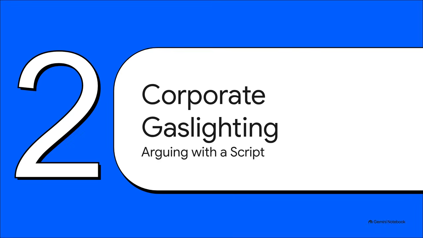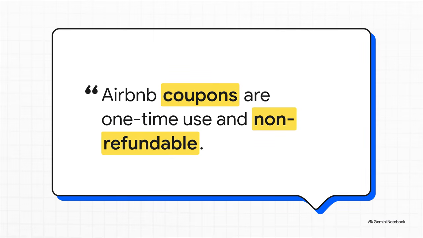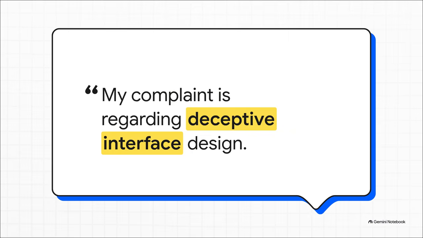Arguing with a script. Okay, so when Johnny realizes his $200 credit vanished into thin air, blocking him from booking his new 7-day trip, he immediately contacts support. He gets connected with Sajid, a senior case manager who repeatedly fires back with entirely irrelevant coupon math. Sajid goes on explaining how a partial refund works, noting that the remaining $12.51 of the coupon would be voided. But he completely ignores the actual elephant in the room, the UI failure. He treated the whole thing like Johnny just didn't understand basic coupon policy, rather than addressing a serious accusation of deceptive design. Well, Johnny fired back sharply.